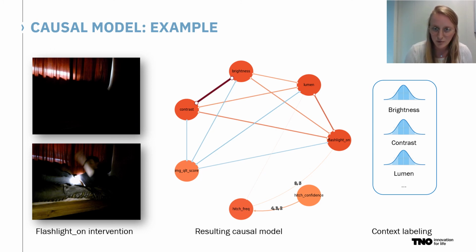Since in this example most effects are instant, the model fails to find the correct direction of every relation. This is still work in progress, and we apply knowledge about system components and direction of data flow to mitigate that. Finally, on the right, you see the context labeling we use. This represents the distribution of sensor values under which the causal model was generated, and is used to identify the models in the operational phase.